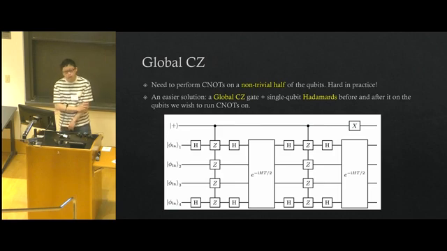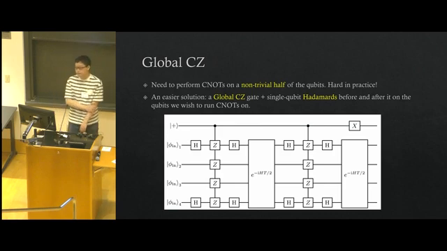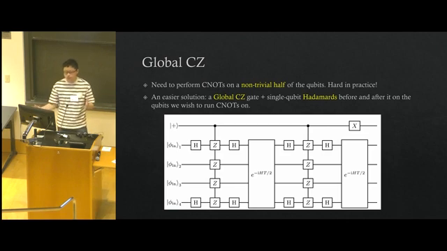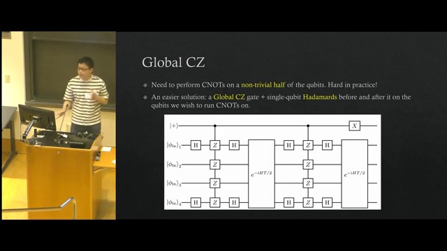However, in this case, we need to perform the C0 gates on a highly non-trivial half of the lattice of the qubits, because they are not just left-hand side qubits run C0s and the right-hand side does not run the C0s. It's like every color, no matter it's blue or it's black or white, they are everywhere in the system. So they may be hard in practice.